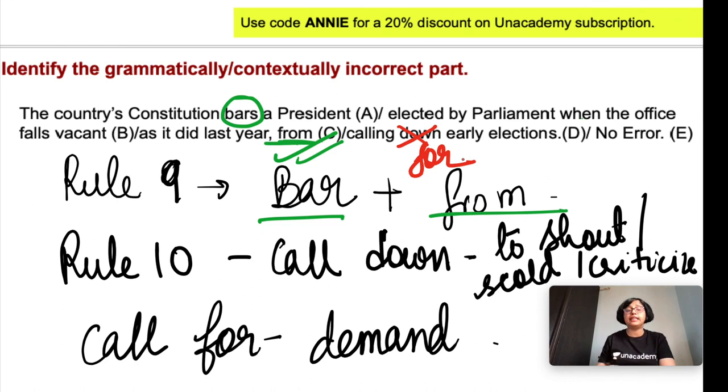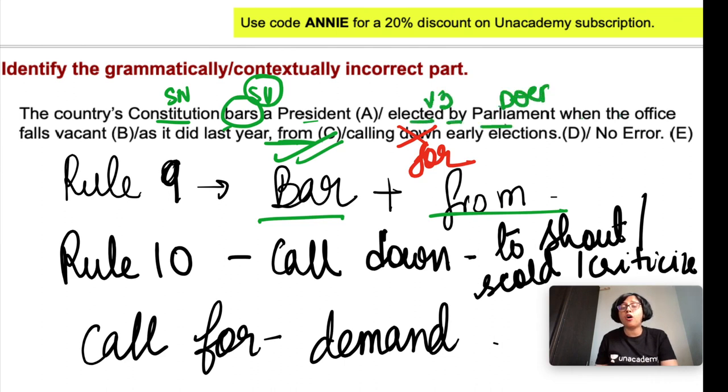Calling for early elections. Okay, now let's analyze the sentence. Constitution is a singular noun, so here the singular verb has been used. A president elected by parliament: here by plus doer, that's why V3 has been used. When the office, singular noun, so here the singular verb has been used. Falls vacant. Vacant is an adjective for the noun office. As it did last year, it has been used for constitution.